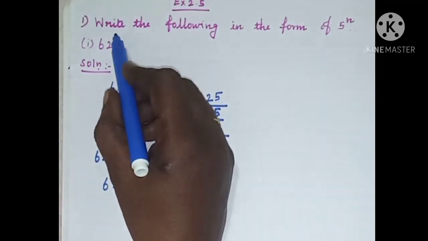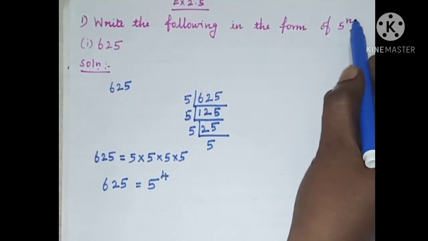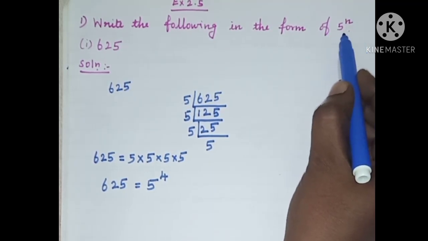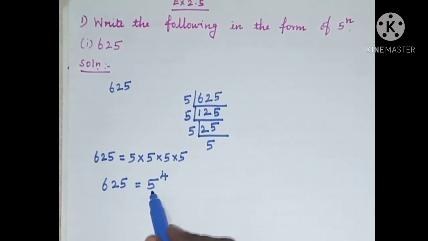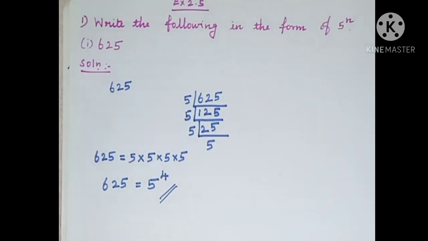So, the problem is write the following in the form of 5 power n. n can be any natural number. We should write with the base 5. So, 625 is equal to, the base is 5 here and the index is 4. We arrived at the answer: 5 power 4. This is the answer for the first sum, first subdivision.